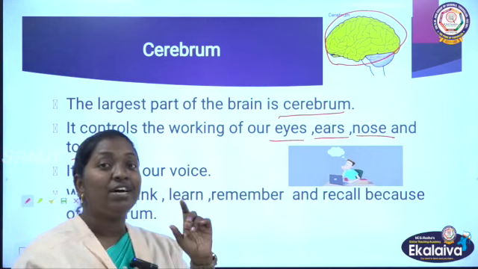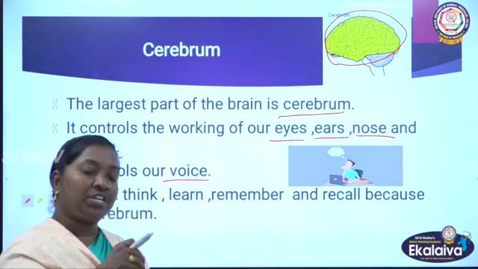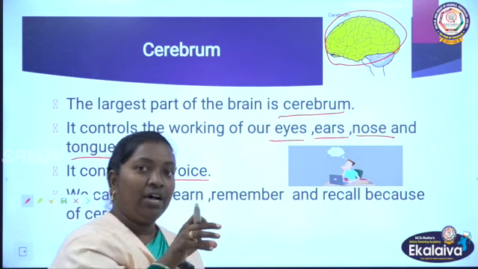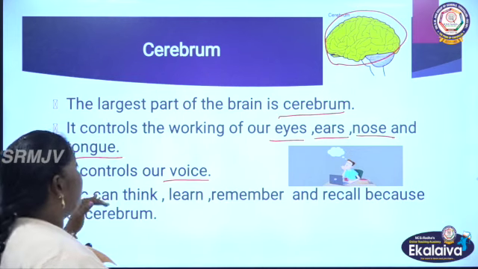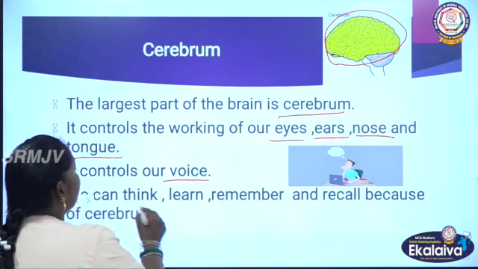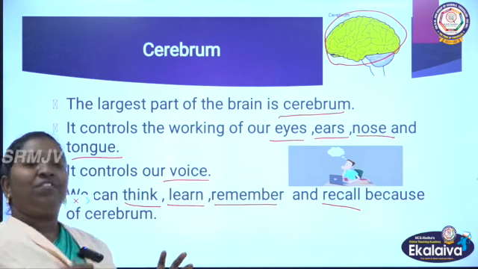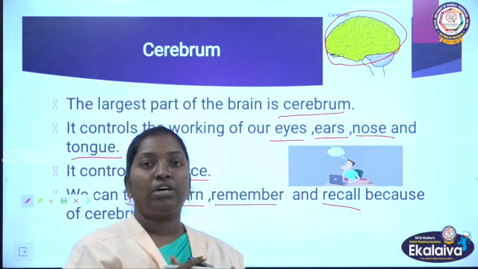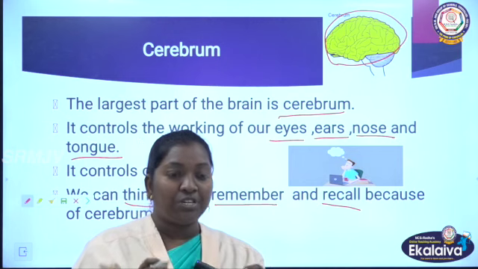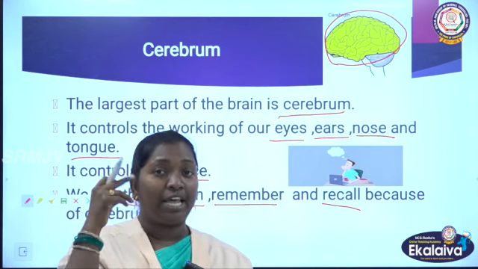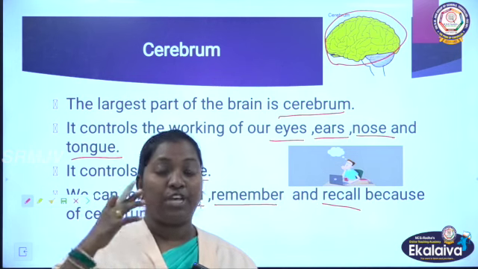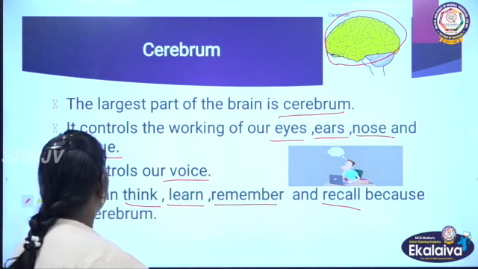And also it controls our voice. It will instruct us when we can raise our voice and when we can lower our voice. It will adjust our voices. Then most important, the cerebrum helps us to think, recall and remember. When I ask you a question, immediately you keep your hand like this, which means the cerebrum part of your brain helps you to recall things. If you forgot something, the cerebrum helps you to recall, remember and learn such things.